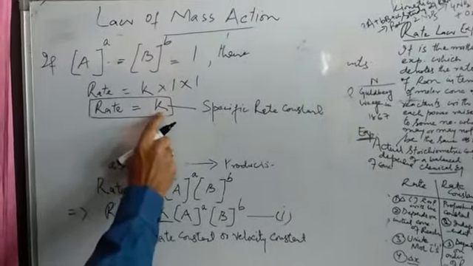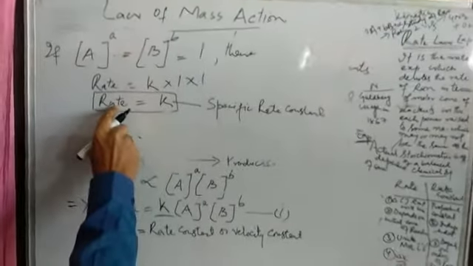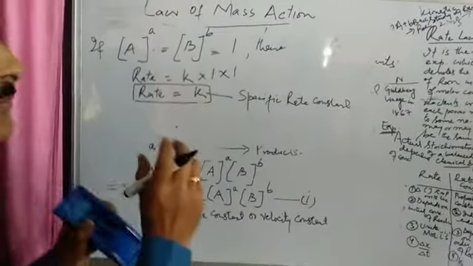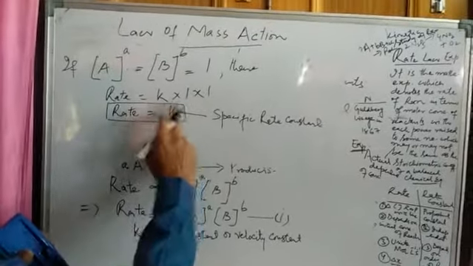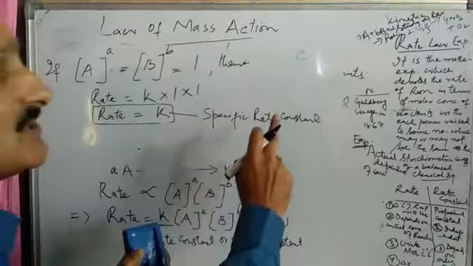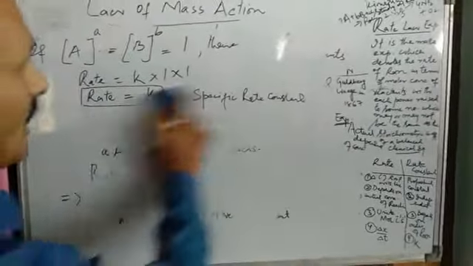It is the rate of reaction when the molar concentration of reactants is 1. When the molar concentration of reactants is 1, then the rate of the reaction is known as the specific rate constant, designated by K. So this is one law.